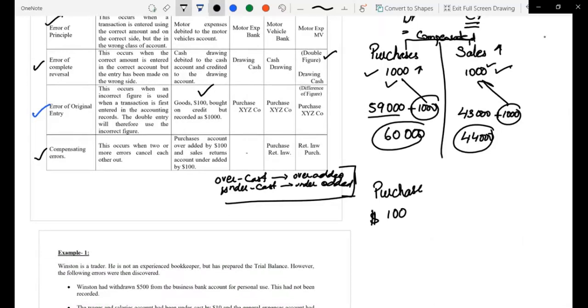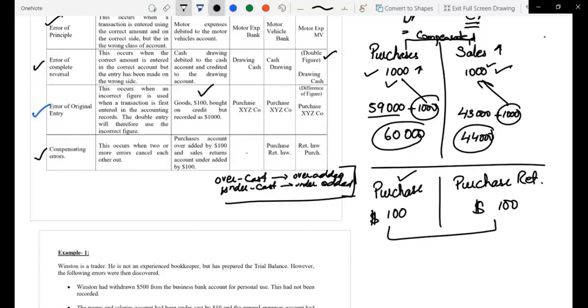In the same manner, the purchase return was also overcasted by $100. Now see, purchases were different. Purchase return was also different. Now these 200 and 100 compensated each other. Debit and credit were equal, so the trial balance did not get affected.